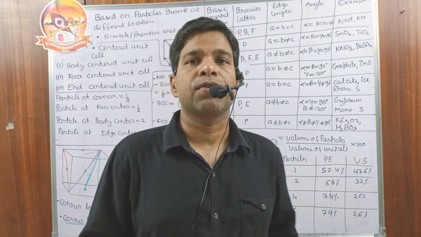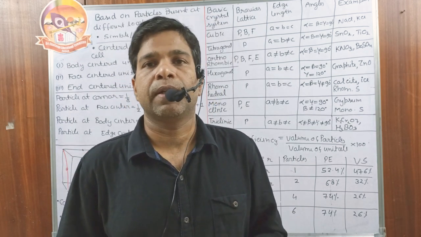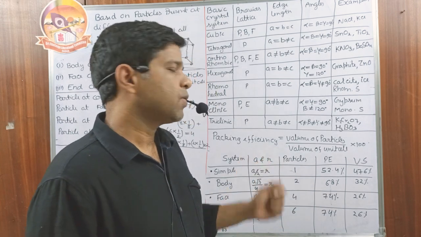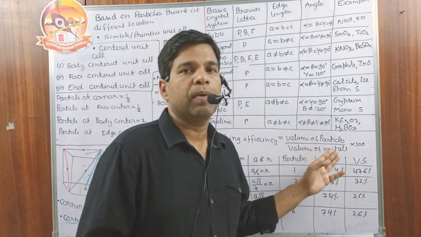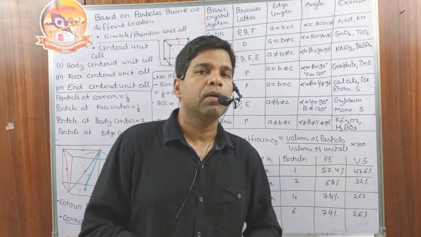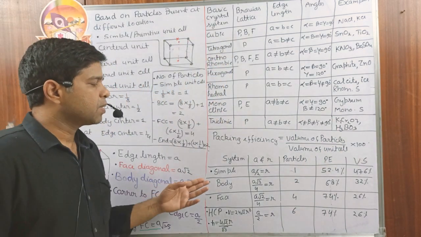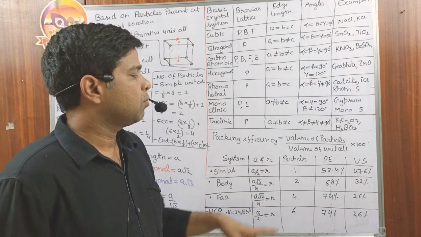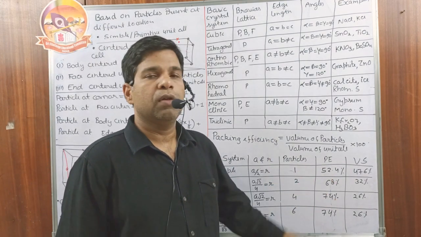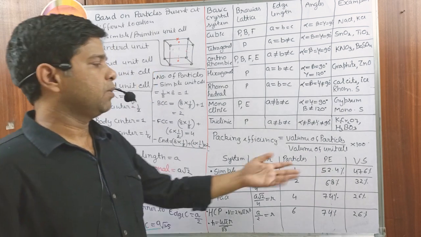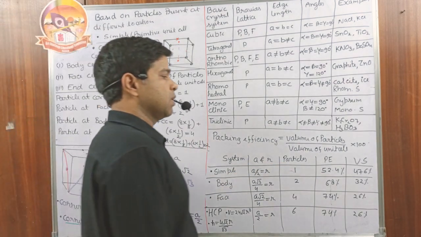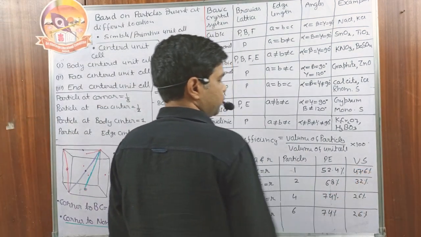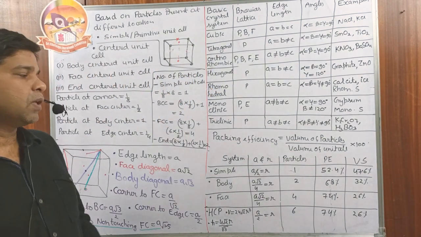Higher the packing efficiency, higher the density, better is the lattice. So you see, packing efficiency can be defined as the volume of the particles divided by the total volume of the unit cell multiplied by 100. If we have a simple unit cell, a and r relationship: a by 2 is equal to r, number of particles 1, packing efficiency 52.4% and vacant space 47.6%.